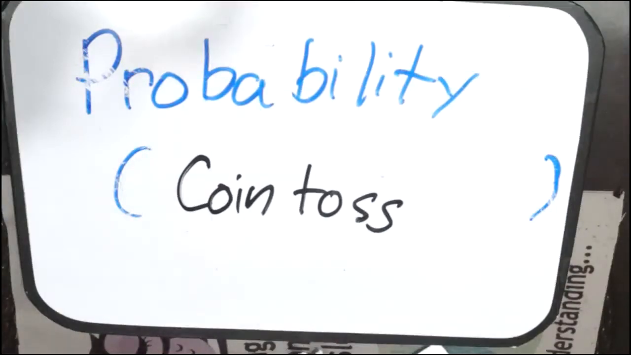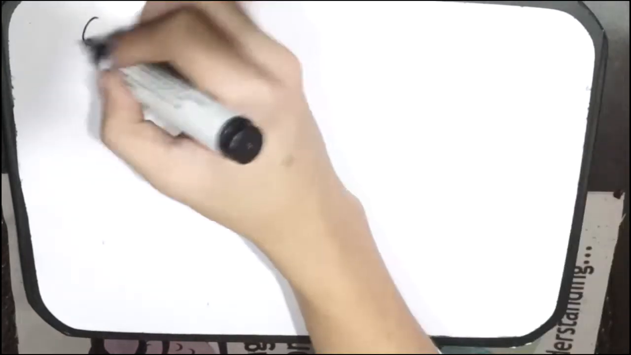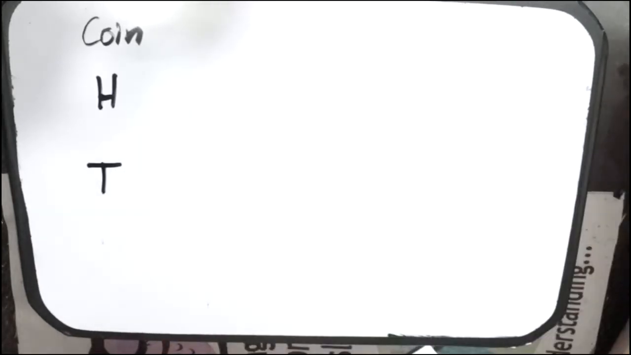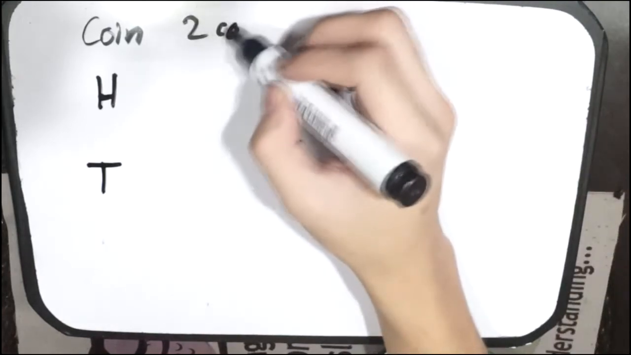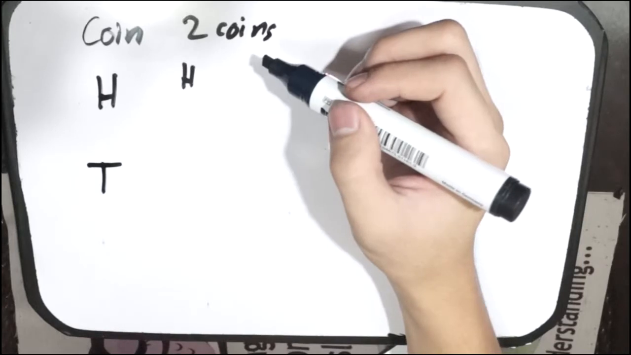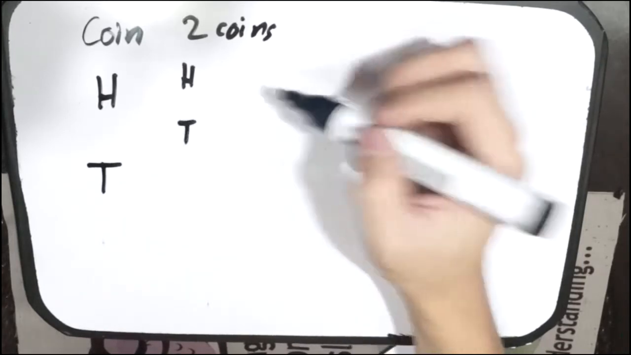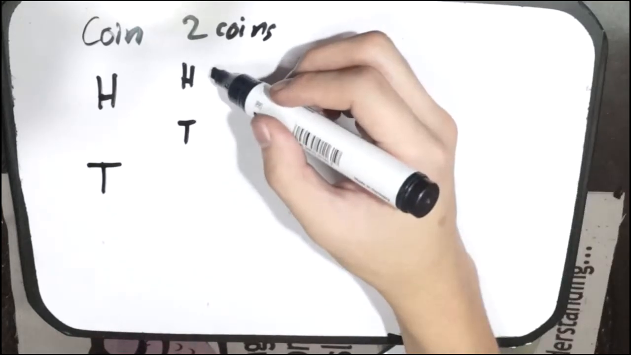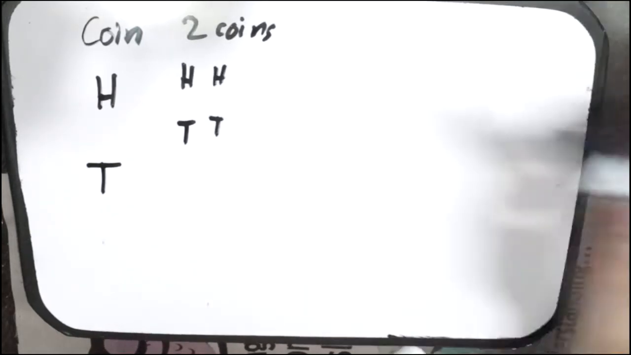Let's say you tossed a coin. There would be two ways that coin could land, right? So, first way, it could land heads or it could land tails. That's for one coin. What if you had two coins? First coin could either land heads or tails, and the second coin could either land heads or tails.